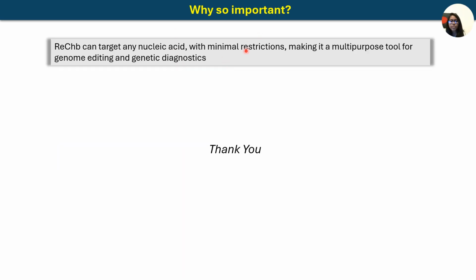So why was this work so important? It shows that by using ASR, an ancestral form of Cas12 was found, and this form can target any nucleic acid because it doesn't have any PAM recognition restrictions, and that's what makes it a multi-purpose tool for gene editing. Thank you so much.